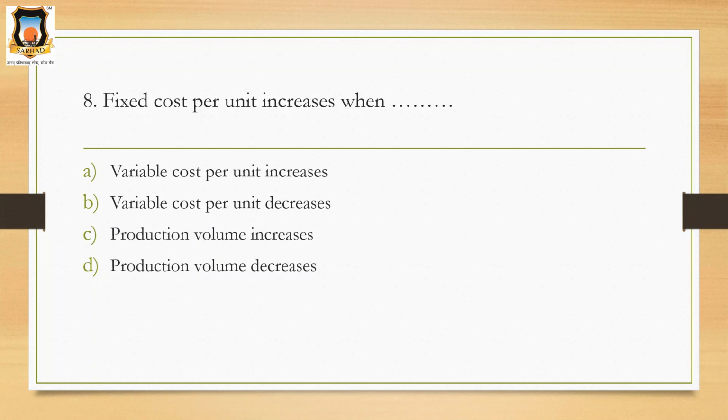Okay, so if we consider volume, fixed cost per unit increases when production volume decreases. Fixed cost in total remains the same, whatever your production will be. But if we consider it per unit, then it will increase when production volume decreases.